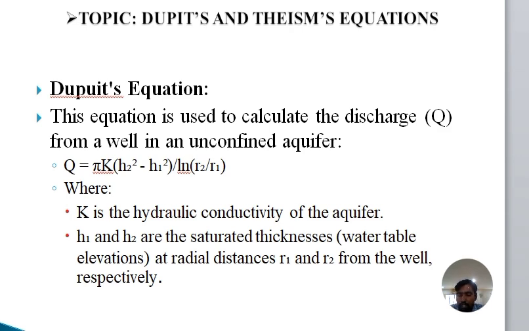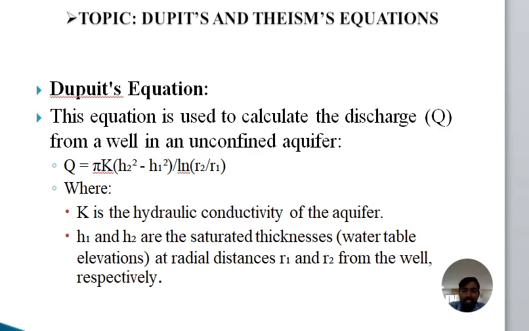When we have the length L and the capital R given, the equation is Q is equal to 2 pi K S (L minus S by 2) by log base e (capital R by small r).